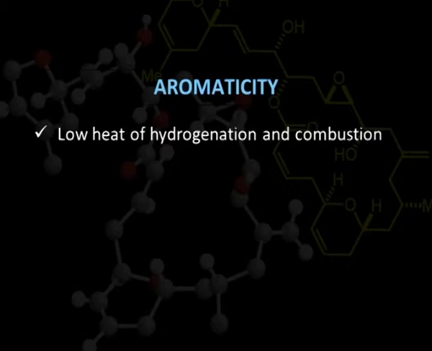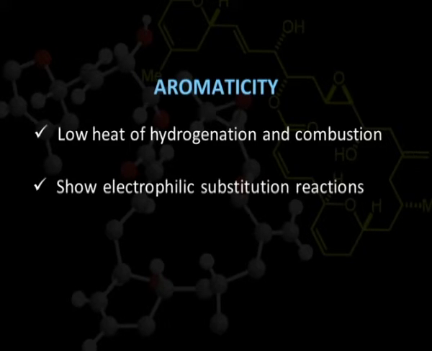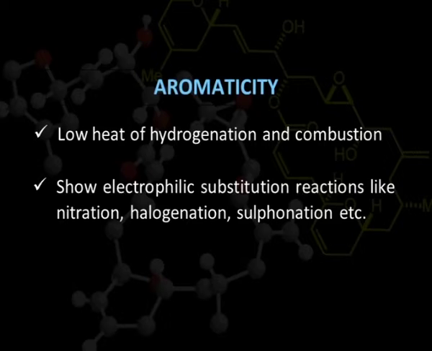So, we can see that these compounds are quite stable, and in spite of having conjugated double bonds, a number of double bonds, they are not unstable like polyenes. They show electrophilic substitution reactions. They do not usually show addition reactions, but they show electrophilic substitution reactions, and because of these reactions, they are able to prepare nitrated, halogenated or sulfonated products.